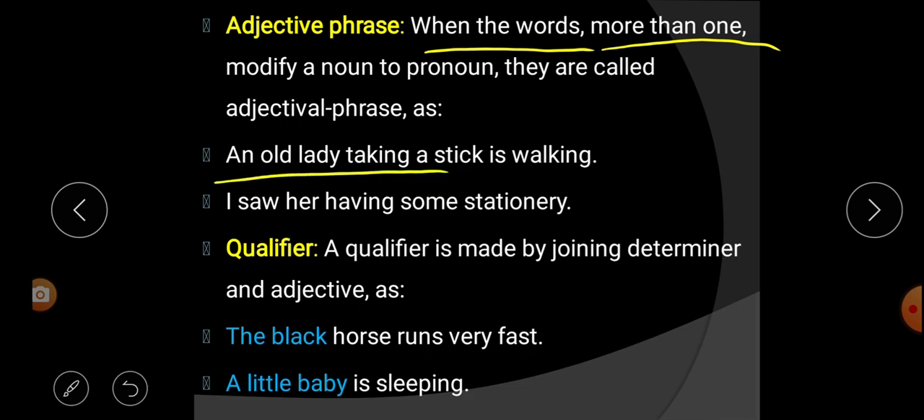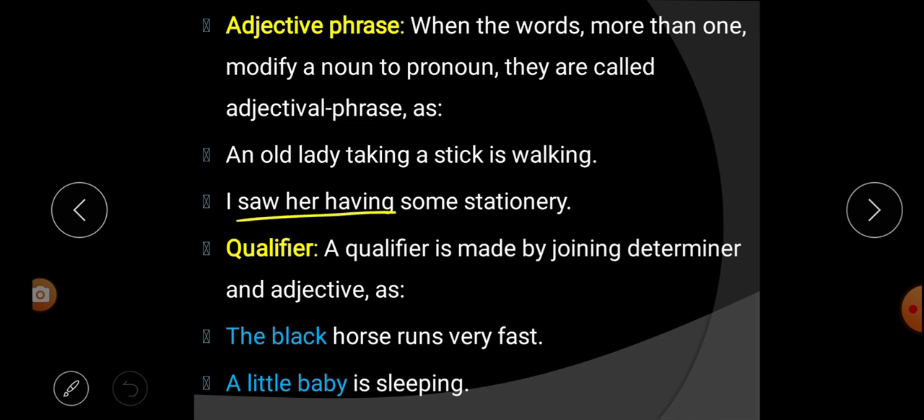An old lady taking a stick is walking. So here what happened? Here, an old lady is the what? Adjective phrase, and it is used as the subject of the sentence.